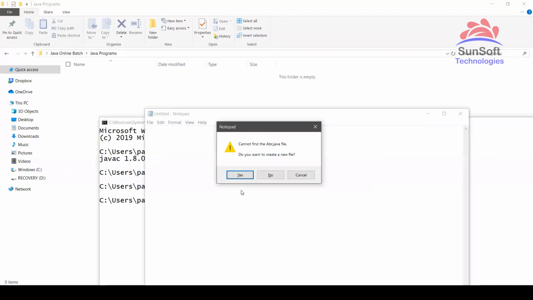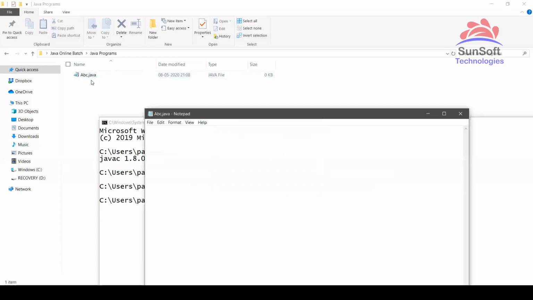So when I type this, it will ask, do you want to create a new file? Yes. So see immediately in the background, the abc.java file is created, but the size is 0 KB because no code is written. So I will write some code now: class abc.